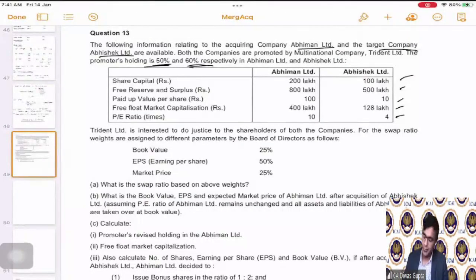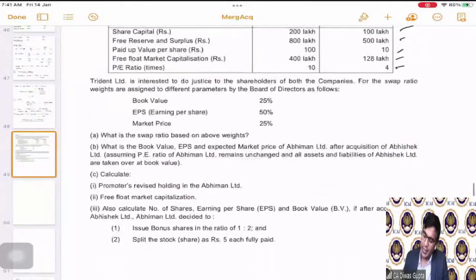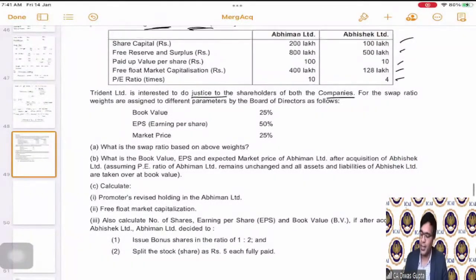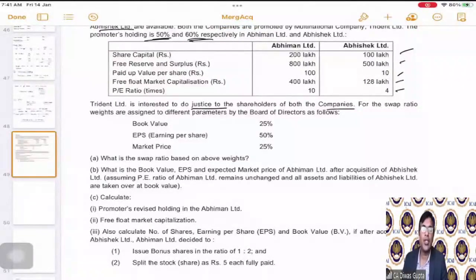PE ratio is also given. Now it is saying that Trident Limited is interested to do justice to the shareholders of both the companies. For the swap ratio, the weights are assigned to the different parameters by the board of directors as follows. Now, in this also, they are saying that they will go through these three methods: one is the earnings per share, one is the book value per share, and the last one is the market price per share. What is the swap ratio based on the above weights? They are asking us to calculate the swap ratio.